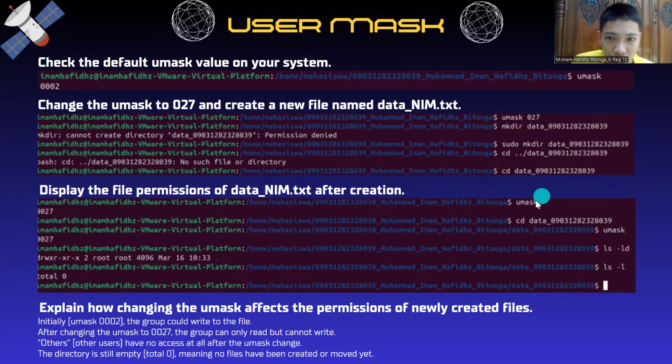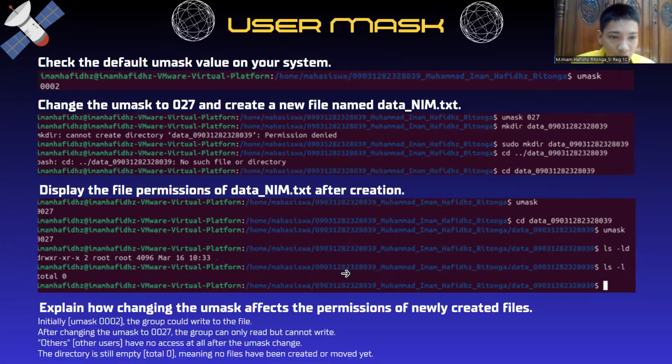Here's the code umask 0027, and then cd to the directory data_name, and then umask 0027, and then use the code ls -ld. Here's the output. It displays like this, and then use ls -l. It displays like this.